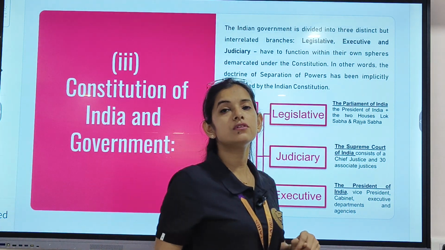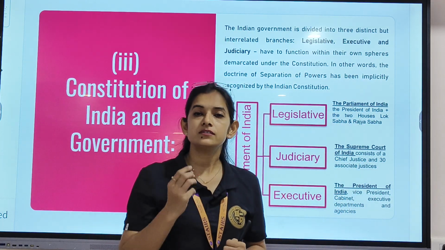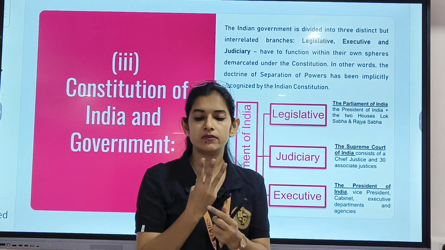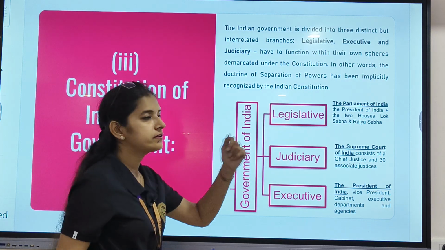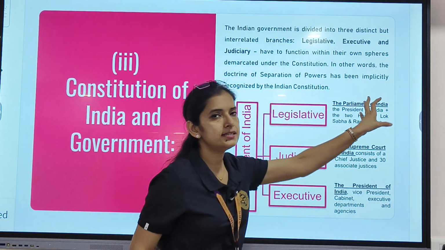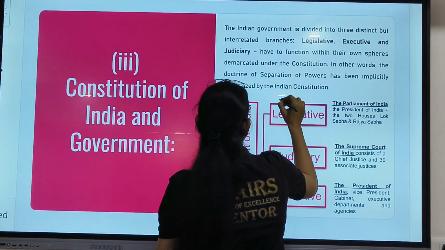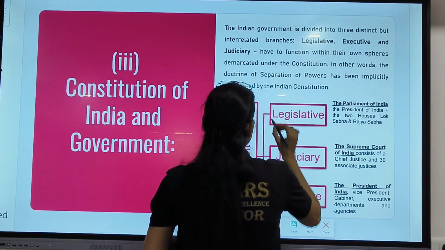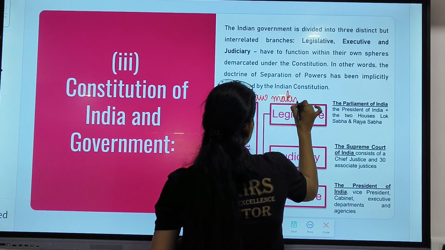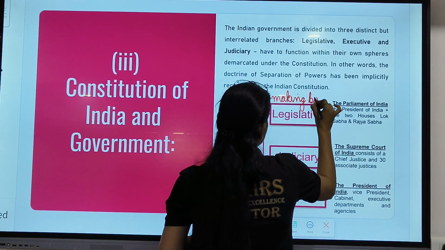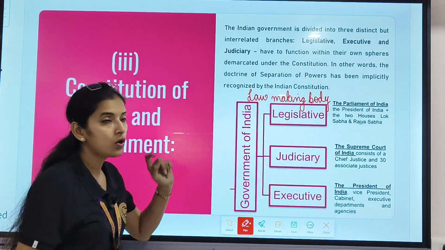The Constitution of India lays down the guideline that the power has to be divided into three parts. That is one of the features of our Indian Constitution. The separation of power is done between three parts. The first one is legislature, second is executive, and third is judiciary. Legislature is actually the law-making body.